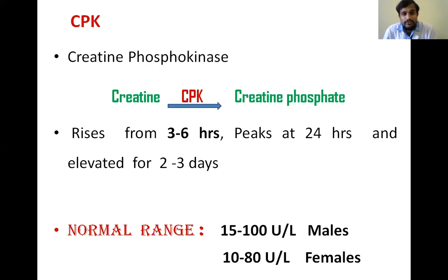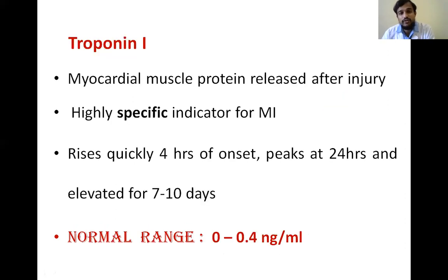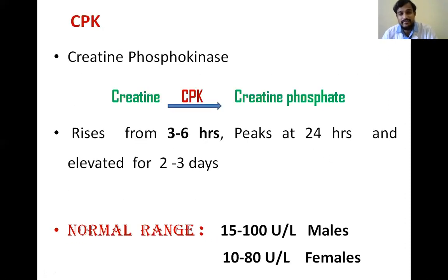So this also follows a pattern. It rises in 3 to 6 hours, peaks at 24 hours and is elevated for 2 to 3 days. So the important thing is that it rises from 3 to 6 hours. That is, it is raised at an early onset. Okay, 3 hours. Whereas troponin, we are seeing it is rising after 4 hours, but here it is rising in 3 hours.